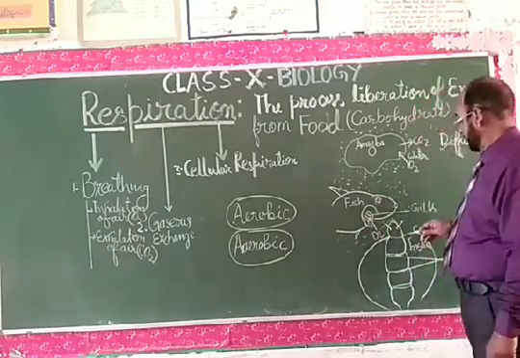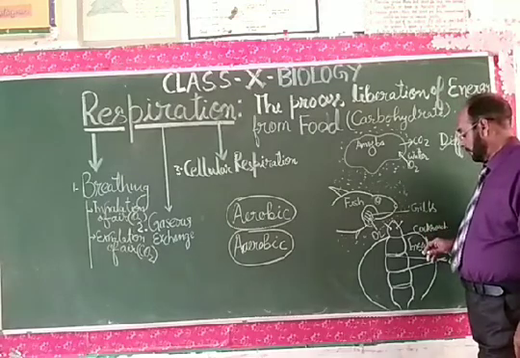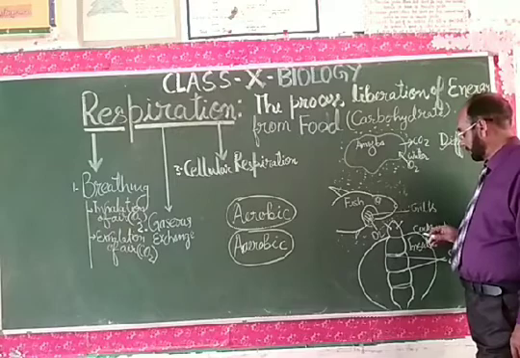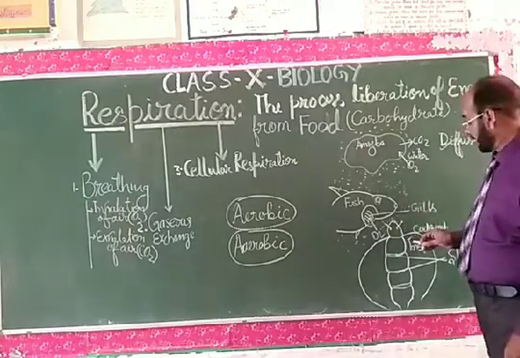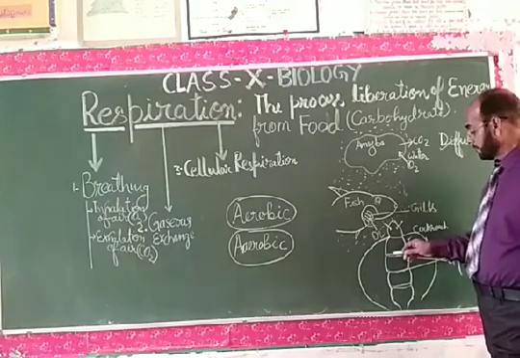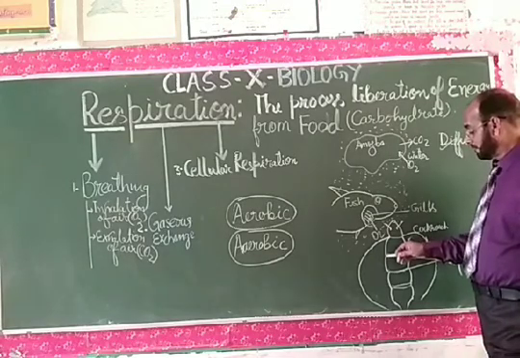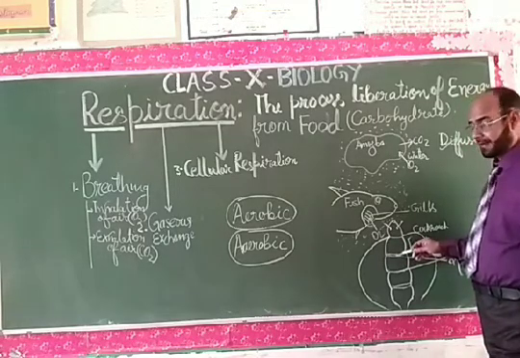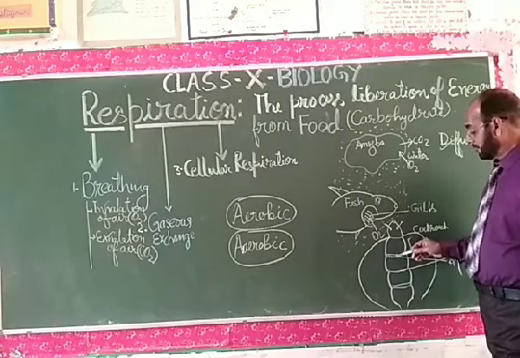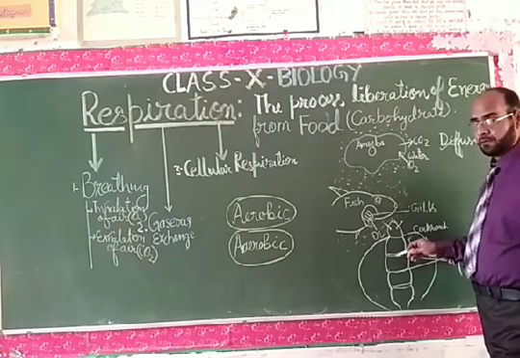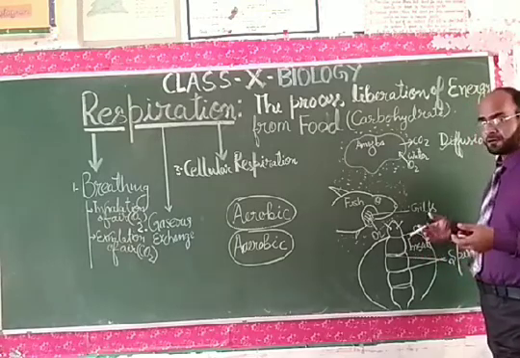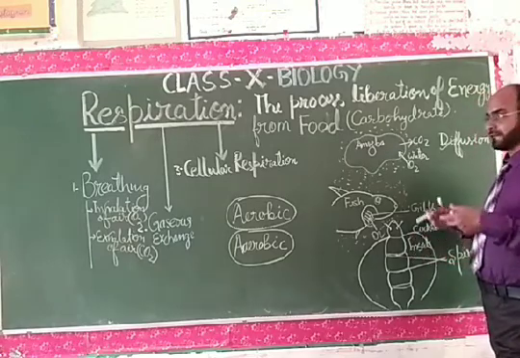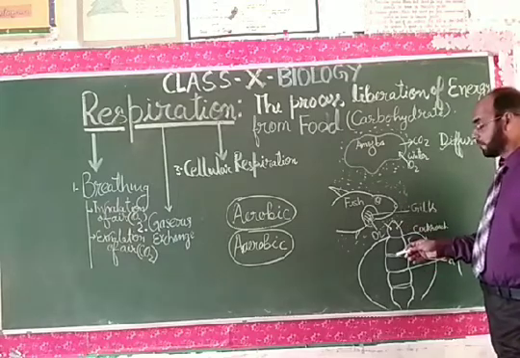Dear students, there are certain other living organisms like insects. Take the example of cockroaches. They have spiracles. A spiracle is the segmental opening with some peculiar muscles inside the body, and it is able to open and close. When they contract their thoracic region, it gets closed, and when they relax their thoracic region, it gets open.